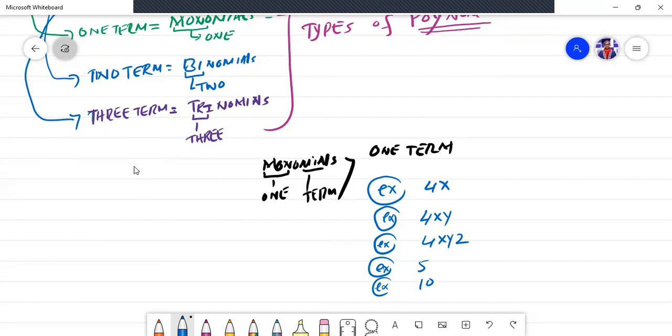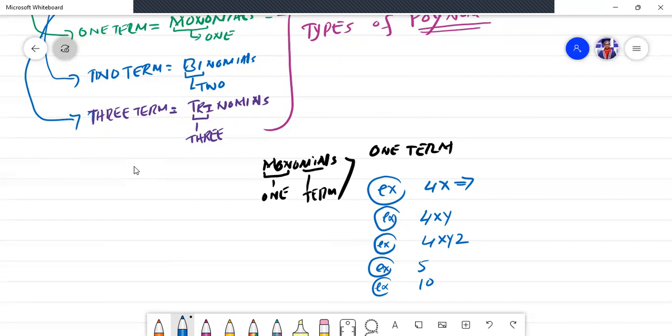So let me give you some little detail. What do you mean by 4x? Can you tell me what you mean by 4x? So always remember, I asked you what you mean by 4x.